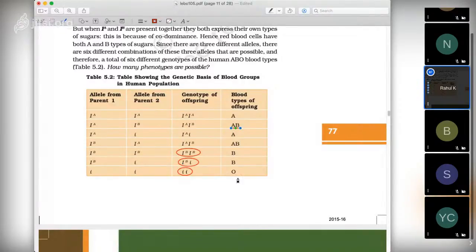So the O allele is recessive, and that's why O is rare, because recessive are usually rare. We have seen the 3:1 ratio. O is usually rare, and in that too, O negative is far more rare than O positive, because positive is the dominant allele. Got it, everyone?